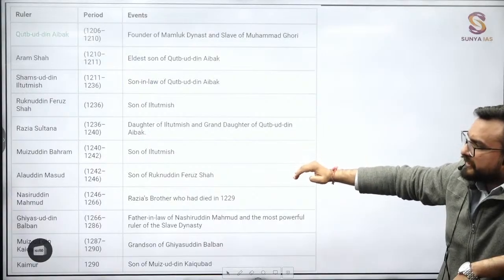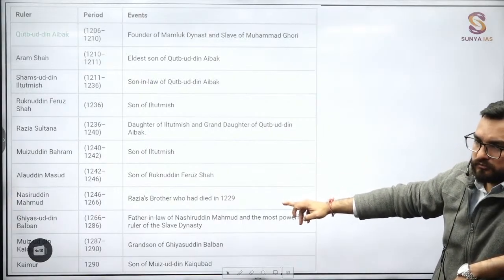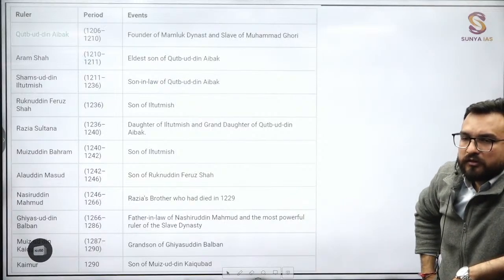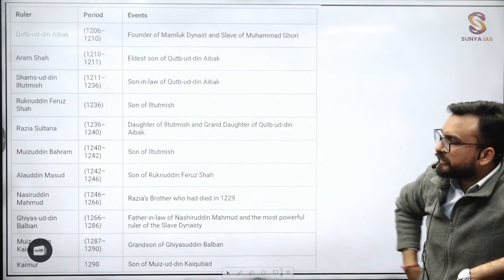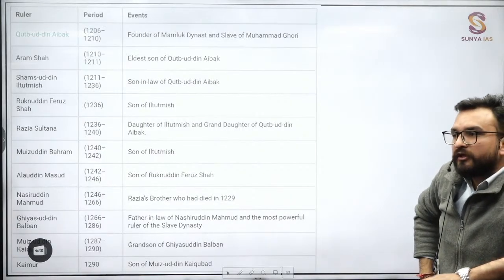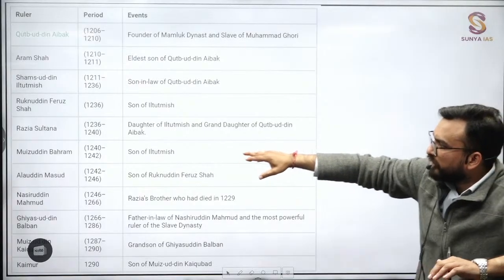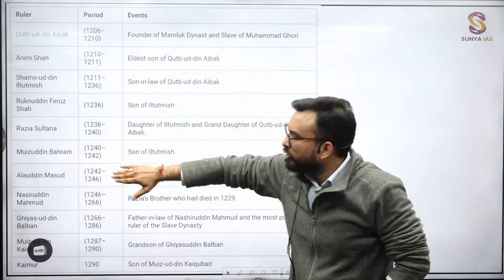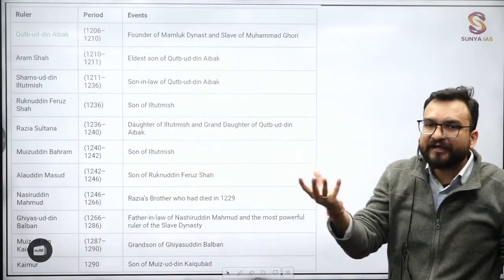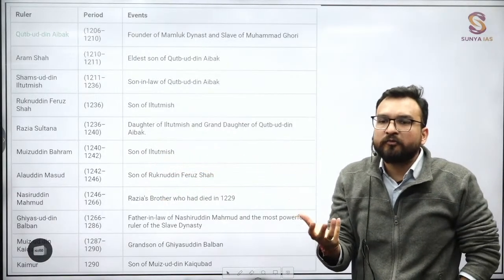After that, you will understand Nasiruddin Muhammad will become important. Why will he become important, guys? 1246 to 1266. Over here you see 1240 to 42, 42 to 46. What are you seeing? A condition of instability again. Why is this happening? Because now the Chahalgani are coming to power, and the Chahalgani are a group of 40 people.